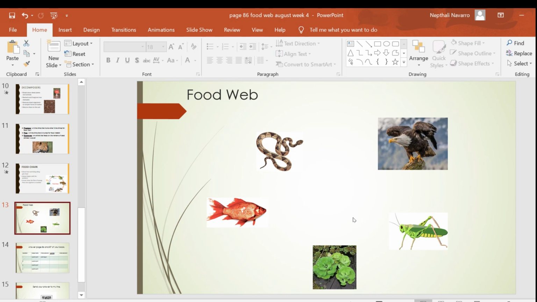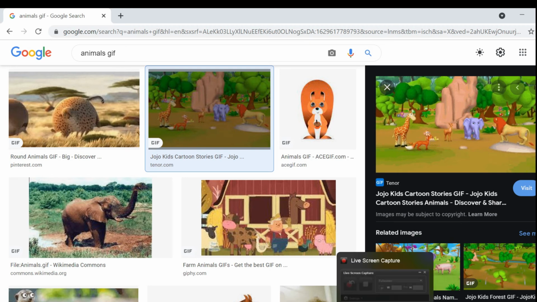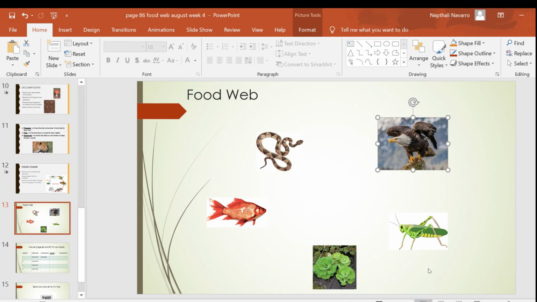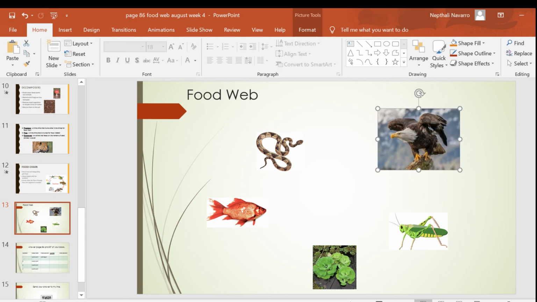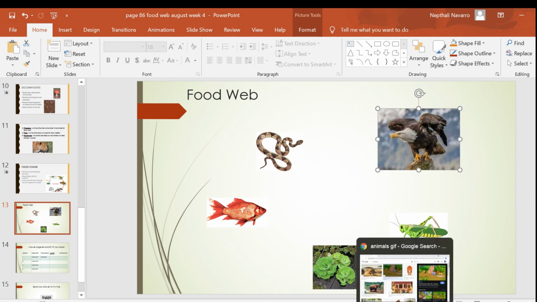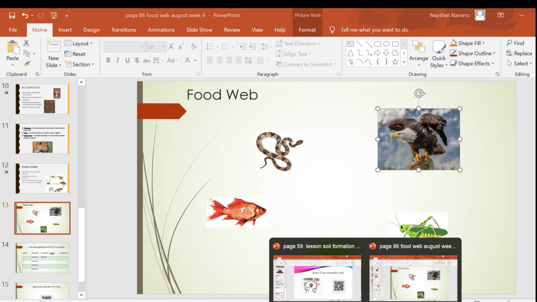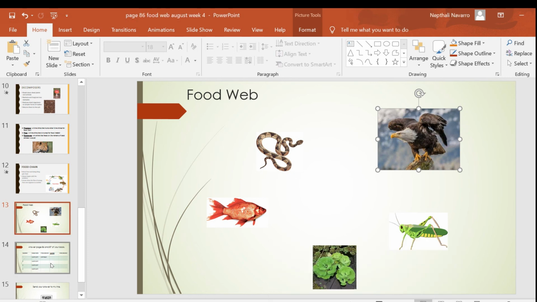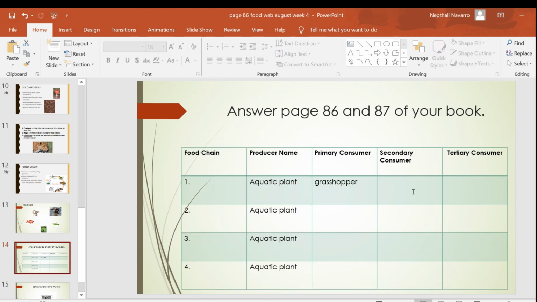Or the bird eats the grasshopper. Okay, the bird eats the grasshopper. I will change this to bird maybe. Okay, bird. The bird eats grasshopper. So the bird is the secondary consumer.